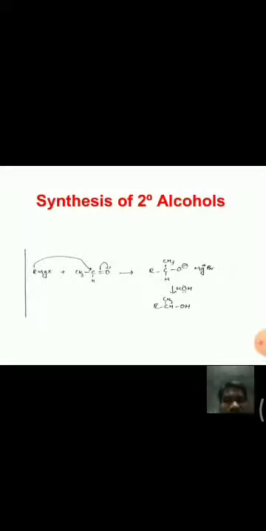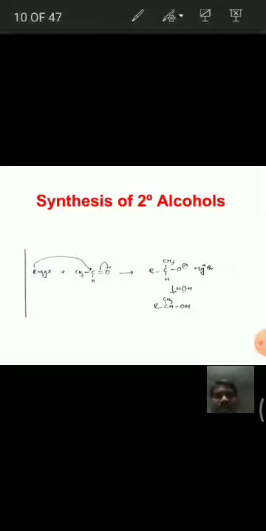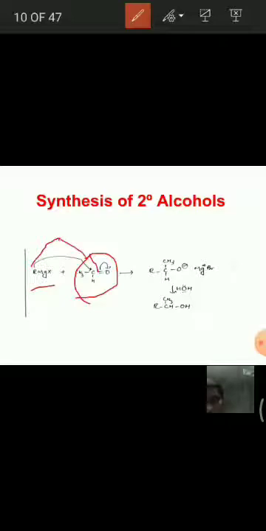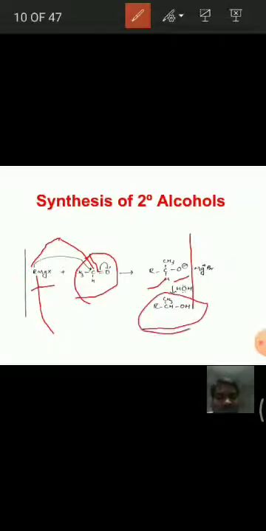See here, this is an example in which this RMgX is treated with acetaldehyde. What happens? We know that this R is R minus, it attacks at the carbonyl carbon. Then we get O minus here, and this R group attaches to the carbonyl carbon. Then followed by hydrolysis, we get this type of alcohol. If you observe, that is a secondary alcohol, that means treating with aldehydes, Grignard reagents give secondary alcohols.